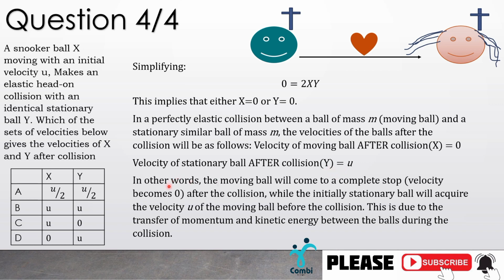But why? How? In other words, the moving ball will come to a complete stop. Its velocity becomes 0 after the collision, while the initially stationary ball will acquire the velocity u of the moving ball before the collision. The stationary ball is going to acquire that velocity, and it's going to move. So this is due to the transfer of momentum and kinetic energy between the balls during collision.